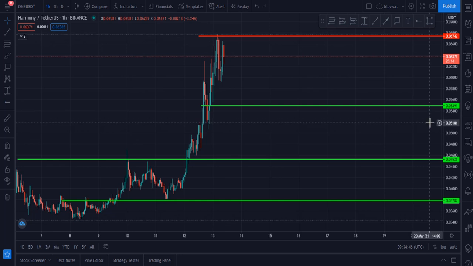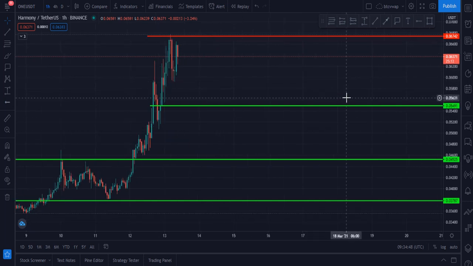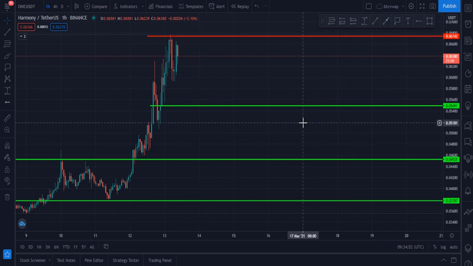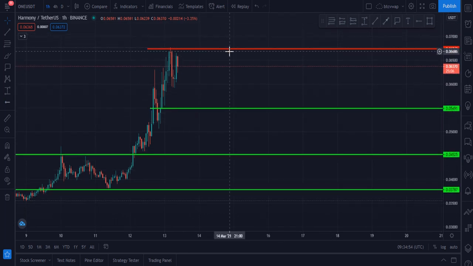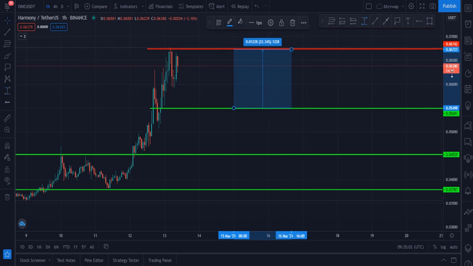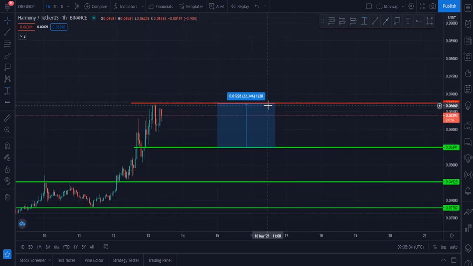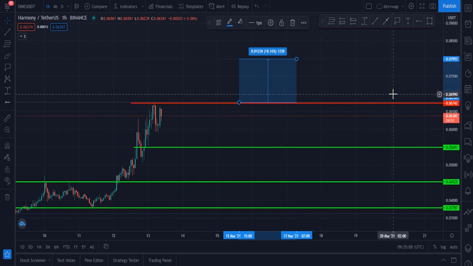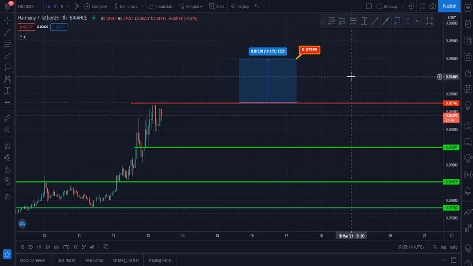1 Harmony. Harmony was rejected from $0.067 and now it is at 0.063. Once it breaks this upside resistance, which is at 0.067, our next target will be this zone. $0.008 you can say is our next target, or you can say 0.079.